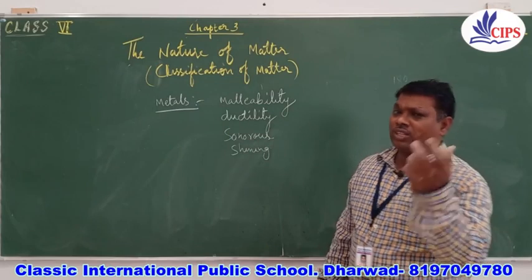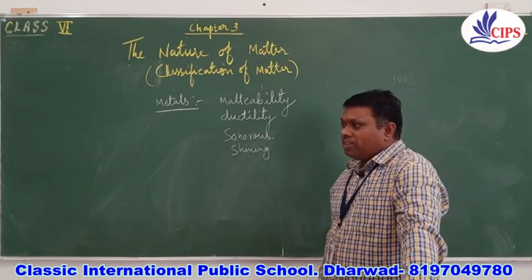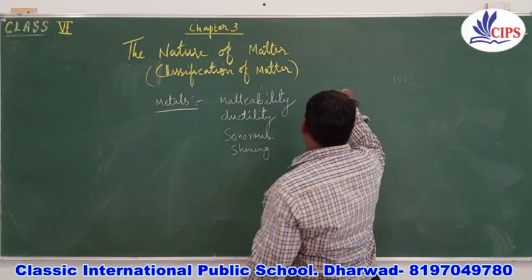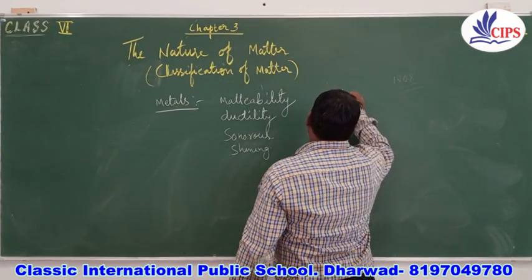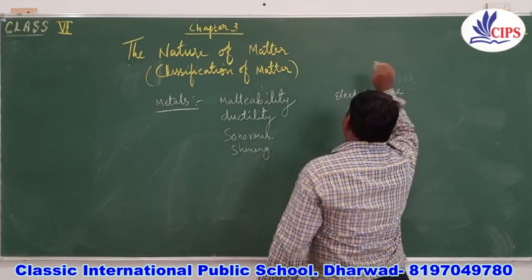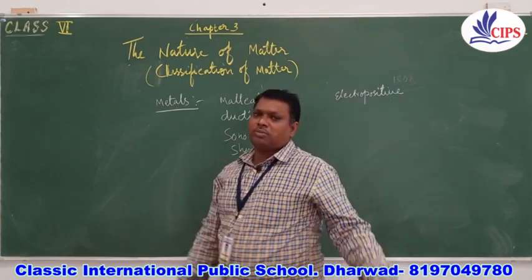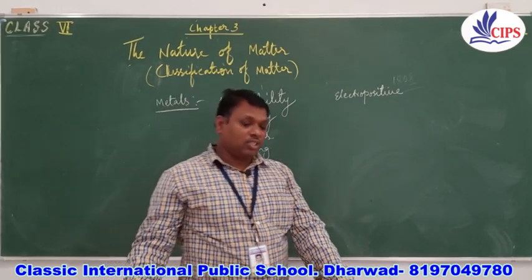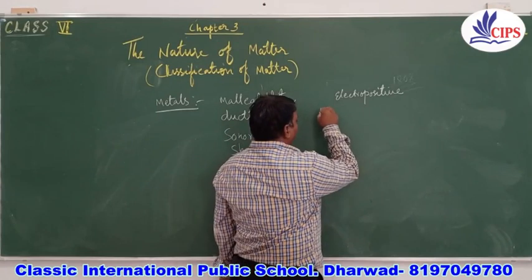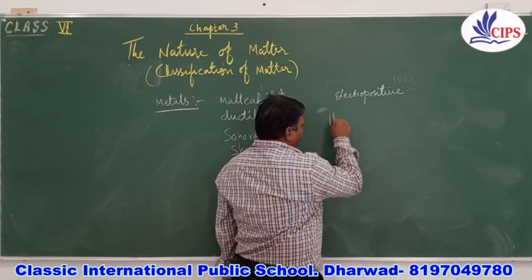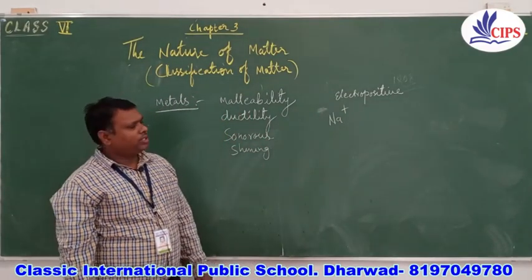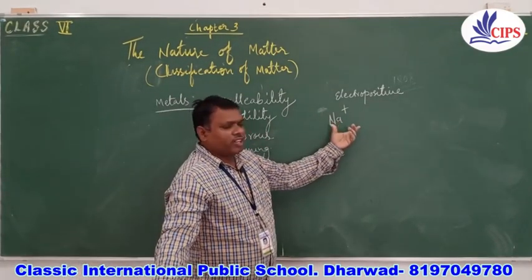Let us talk about the chemical properties. When we are classifying metals, we can say that metals are electropositive elements. What is the meaning of electropositive elements? Electropositive means which get a positive charge. For example, if I take sodium, when we write sodium in its ionic form, we write Na plus.